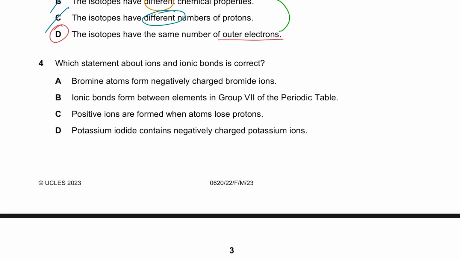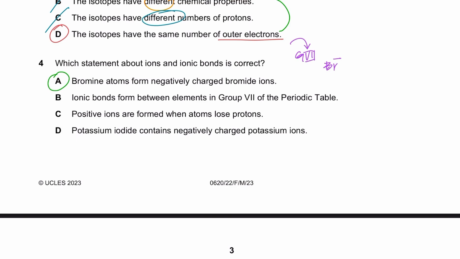So which statement about ions and ionic bonds is correct? Bromine atoms form negatively charged bromide ions. Yes, they do, because bromine is in group 7. It needs one electron to become stable, therefore it is going to gain an electron, and when it gains an electron, the bromide ion is formed, which is negatively charged. So that's true. A is the right option.